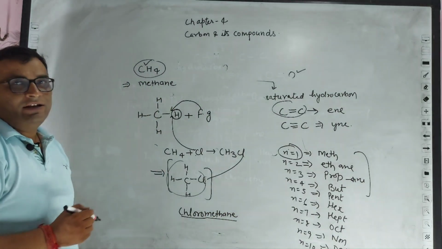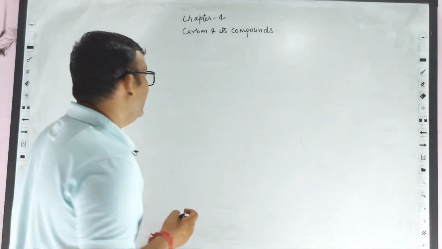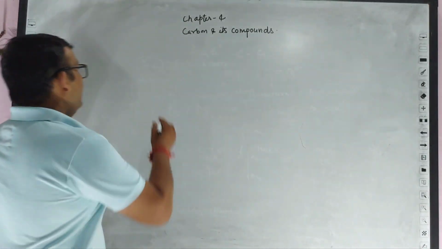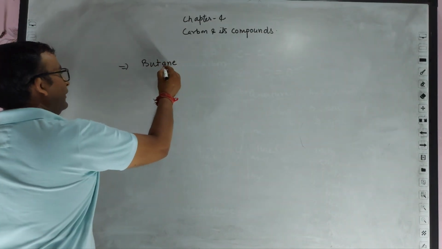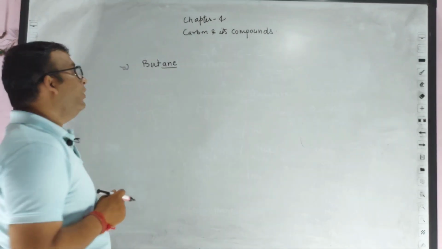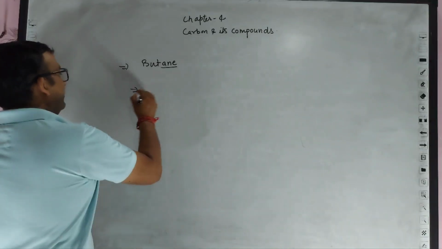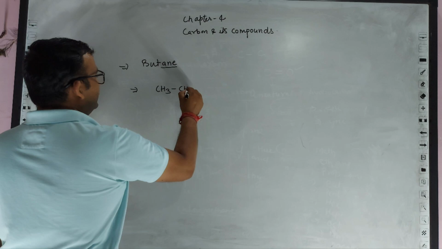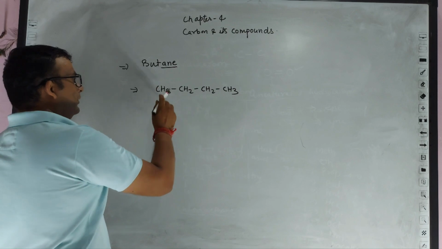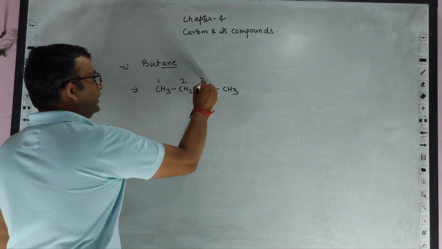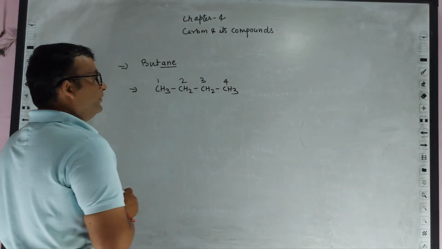Now we have to take another example. Now we have some examples of hydrocarbon chains. For example, if we take butane, butane means the suffix -ane indicates that all the carbon and hydrogen atoms are joined by single bonds. Means to say CH3, CH2, CH2 and CH3. Have a look at the number of carbon atoms, 1, 2, 3, 4, so this is called but, and single bond is ane.